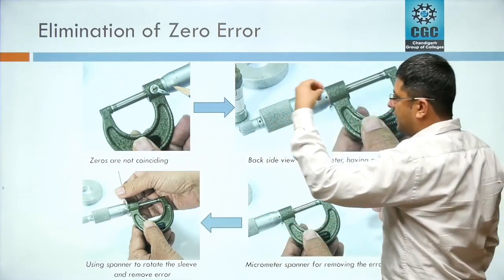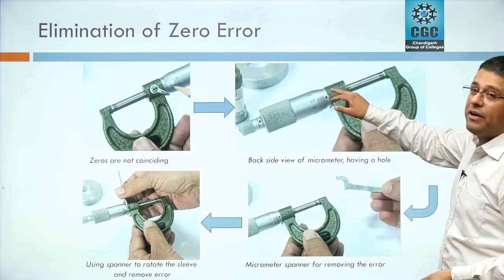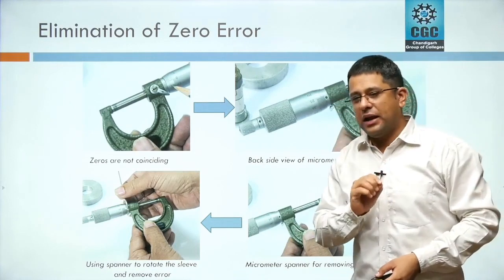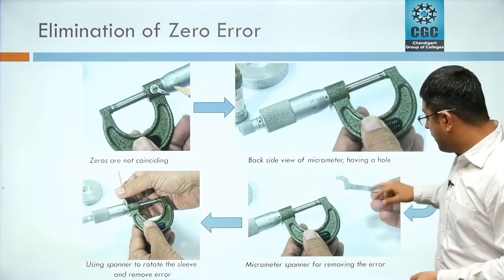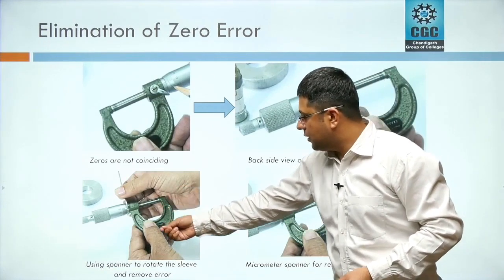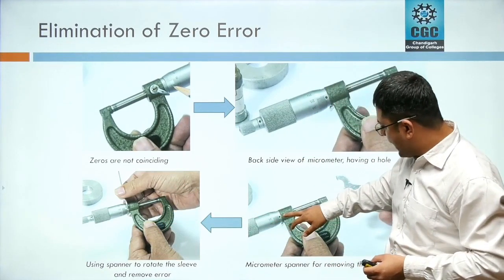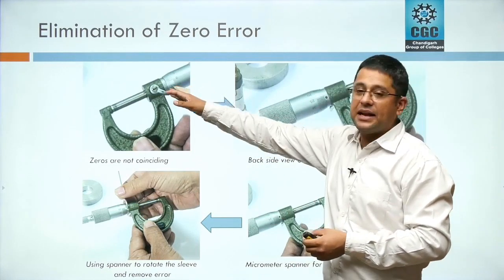If you rotate the micrometer, you can see at the back side there is a hole provided here. This hole is provided for the elimination of a zero error, and there is a special type of a spanner which comes with this device. We can put a spanner here and rotate the sleeve. We can place the spanner here and rotate the sleeve. By rotating the sleeve, we can eliminate this error.